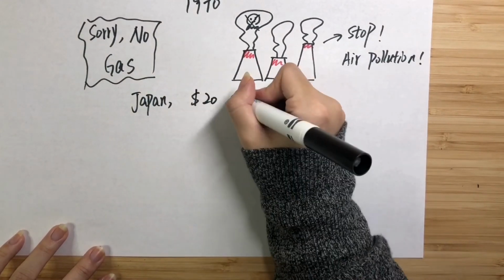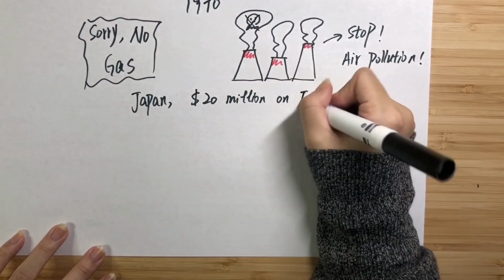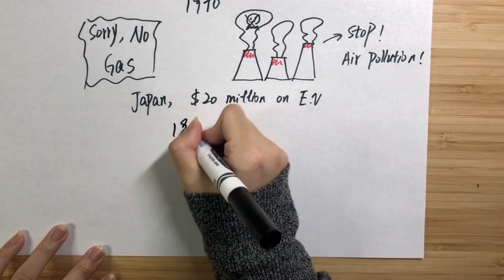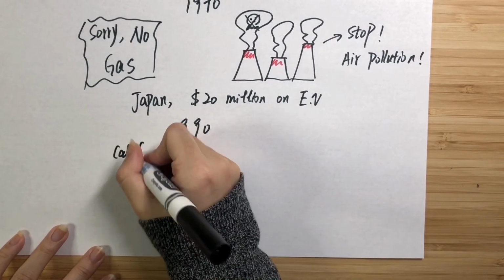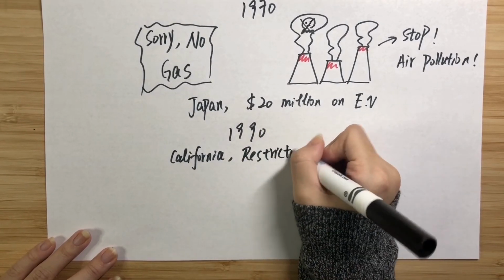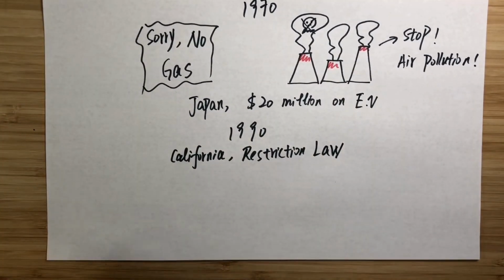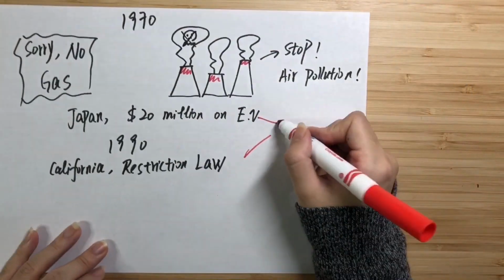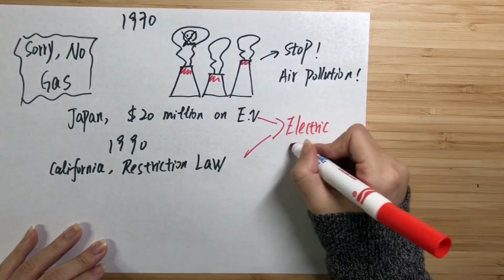The Japanese government funded 20 million to redevelop electric vehicles, and in 1990, the state of California issued a restriction law to prevent air pollution. The strong implementation of these regulations helped electric vehicles come back to the market again.